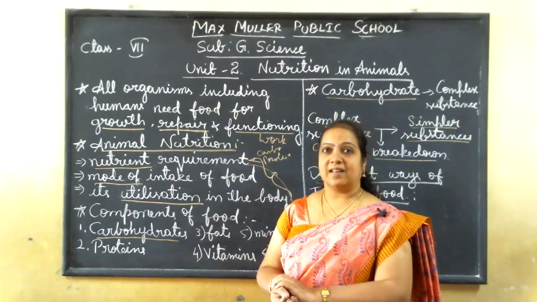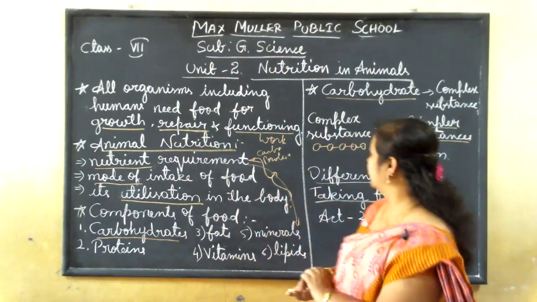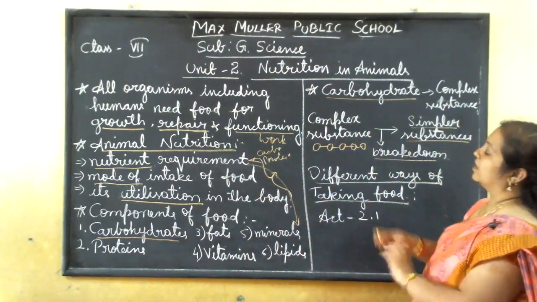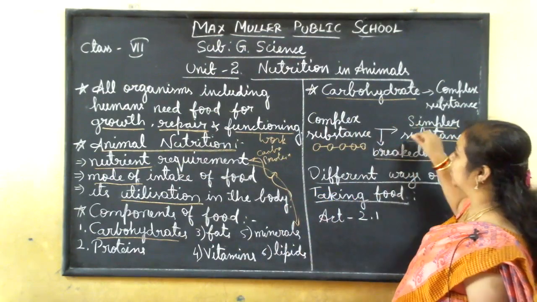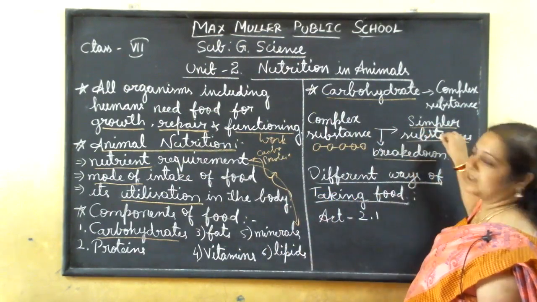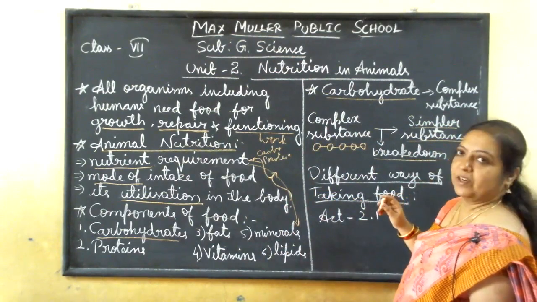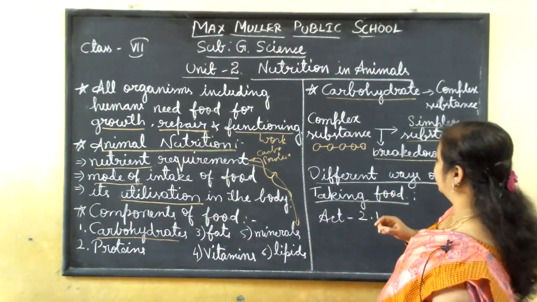Then it will be digested easily. Understand, children? So here, a carbohydrate is a complex substance that is broken into smaller pieces or simpler substances. Then it is utilized for the digestion of the food.